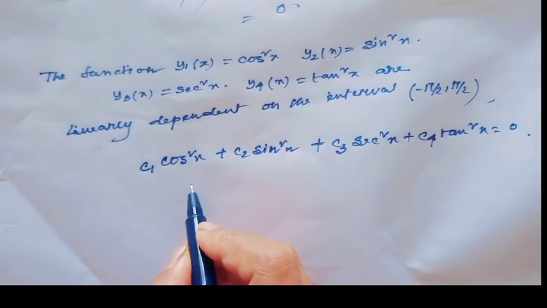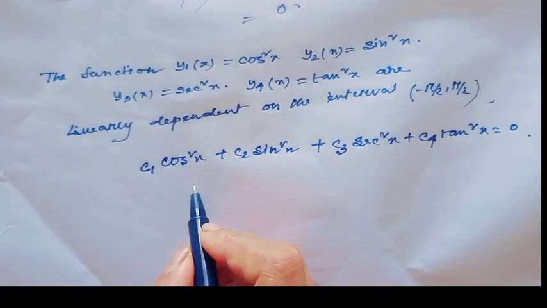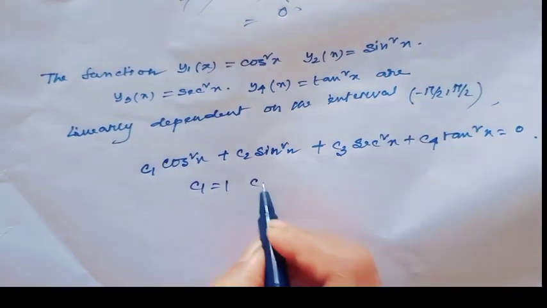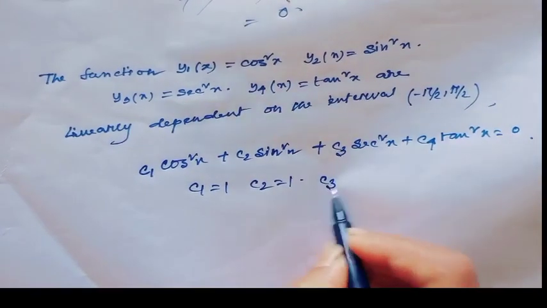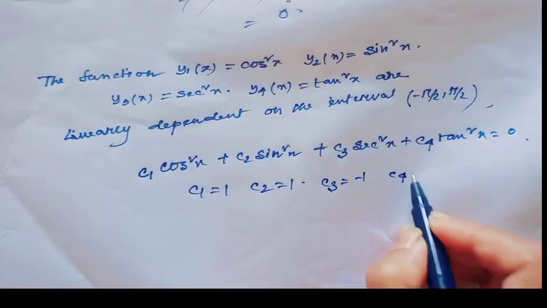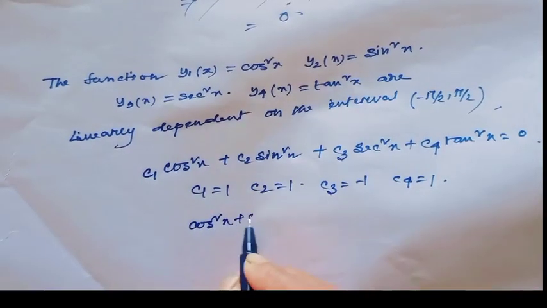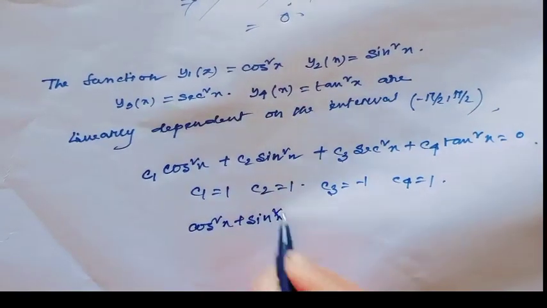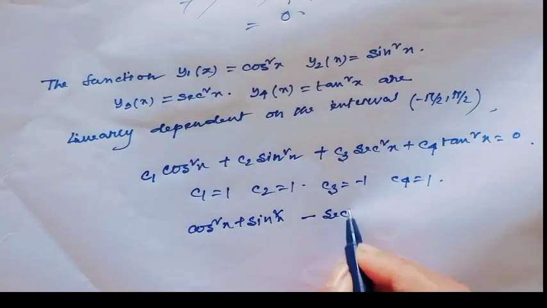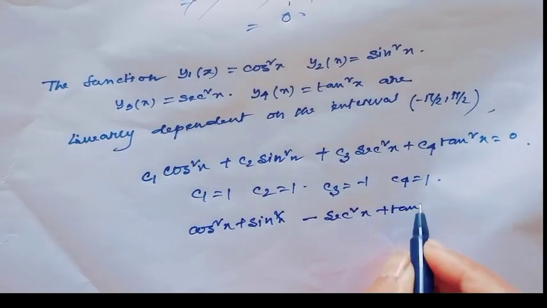Here consider c1 equal to 1, c2 equal to 1, c3 equal to minus 1 and c4 equal to 1. Then I get cos square x plus sin square x minus sec square x plus tan square x.